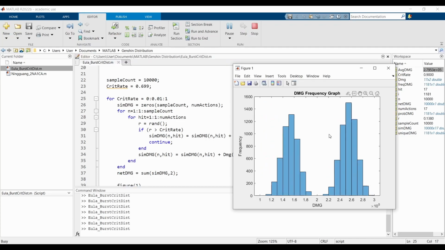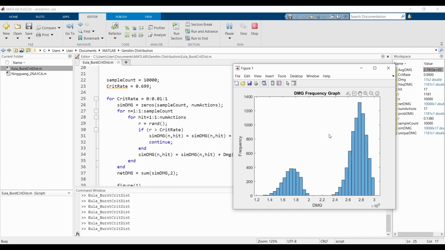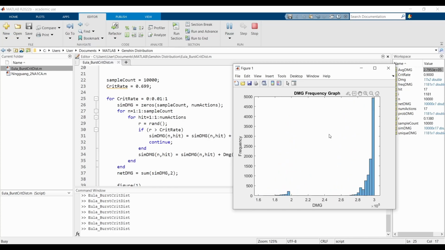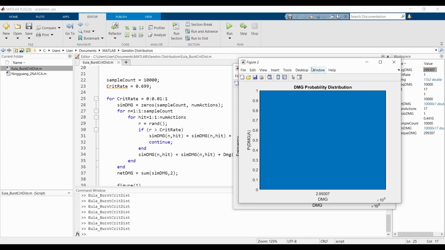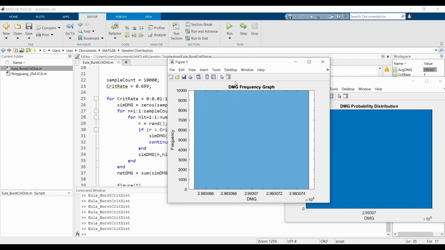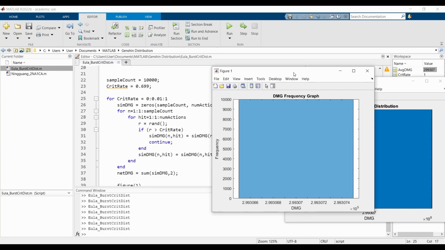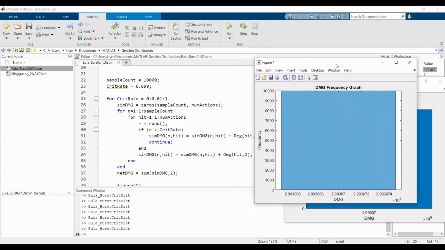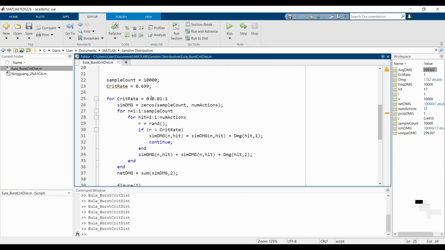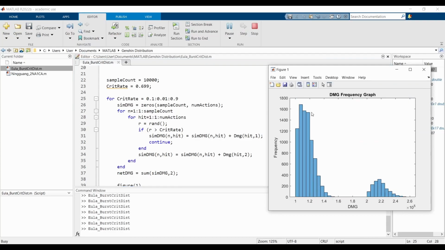When you're at 0% crit rate, obviously you don't crit anything, so all your damage values are just going to be one single thing. And the same thing happens when you have a crit rate of 100%. All of your attacks crit, so you always end up with one single value for your damage. So this is exactly what's happening when we change our crit rate between those values. We can see how it evolves.